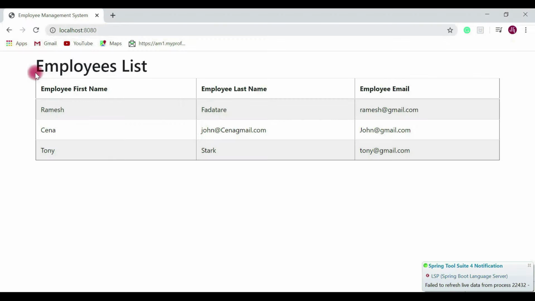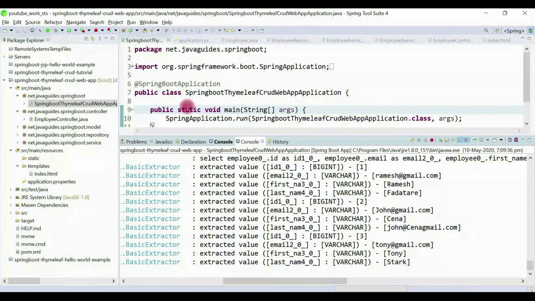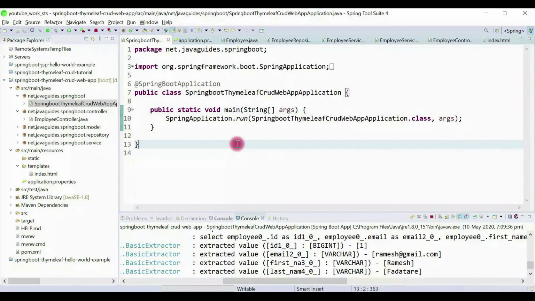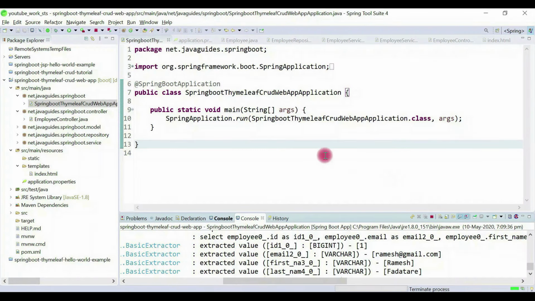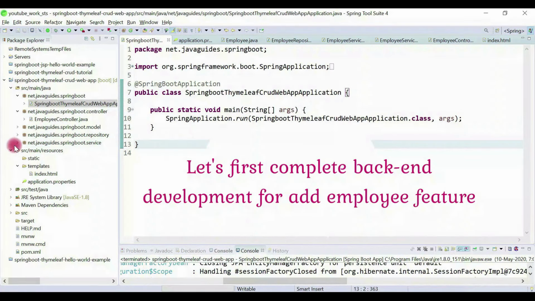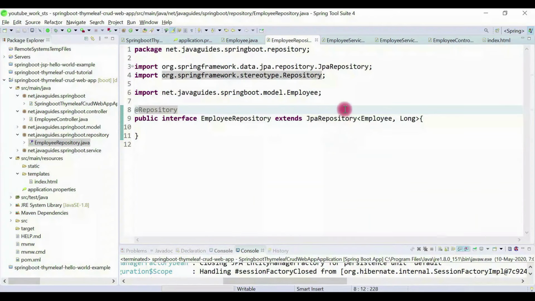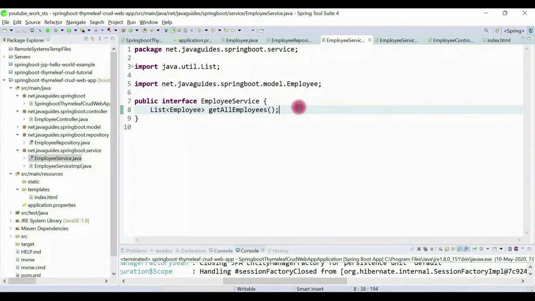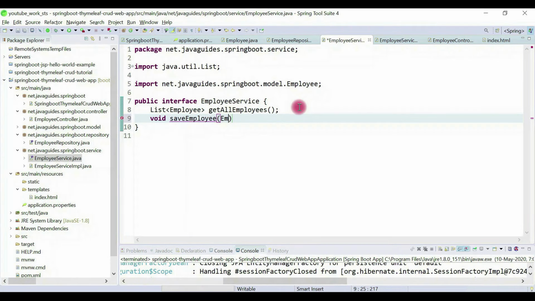Now we'll add a button here through which we can add a new employee. Alright, let's first complete the backend part. First we'll create a method. In a repository we get a save method, but in the service layer we need to create a save employee method, right? So here I'm going to call the save employee method, and here we need to pass the employee object as a method argument.